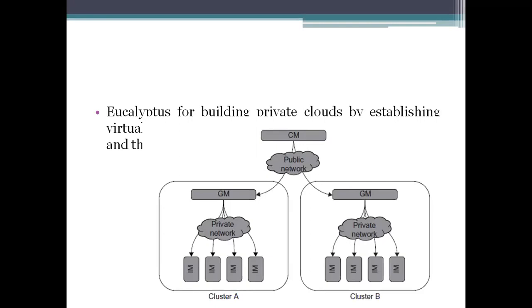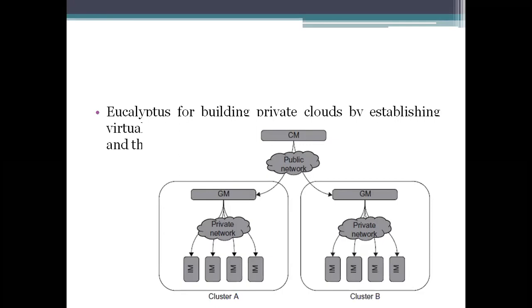But one limitation is that virtual storage is not supported in this. It also creates a private environment for the virtual machines, which is connected to another network through the public network. How is this possible? Whenever we get into that, we need to interact with the end users. For that purpose, it builds the private clouds with the end users.